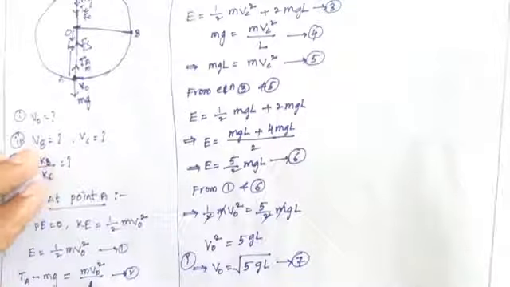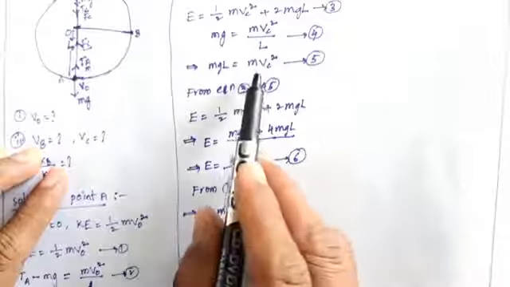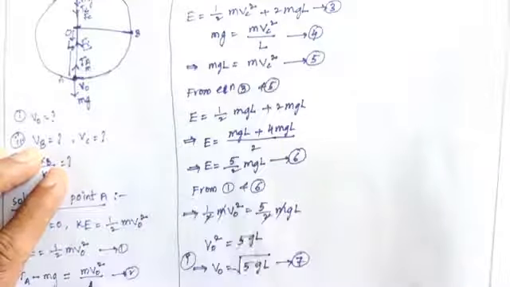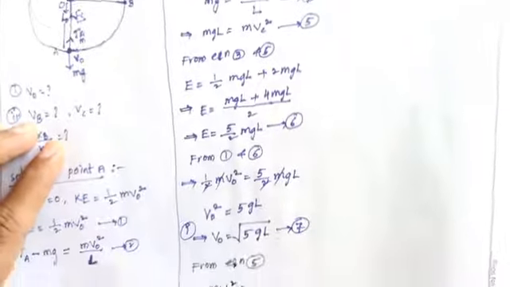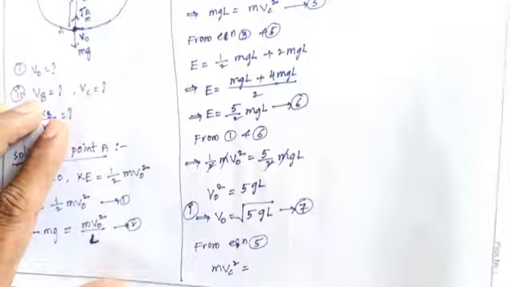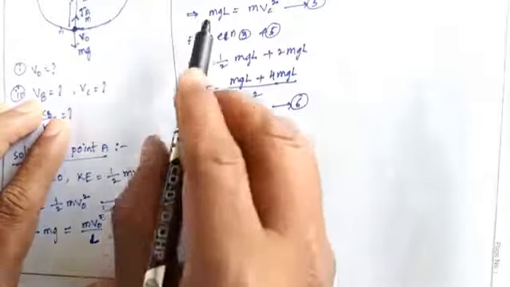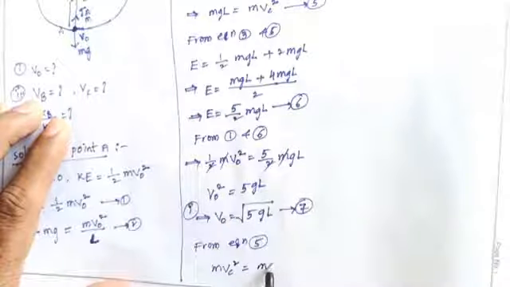Next we can find out Vc square. So what is Vc square here? From equation number 5, m Vc square equals mgl.